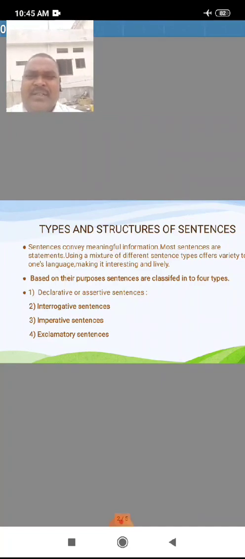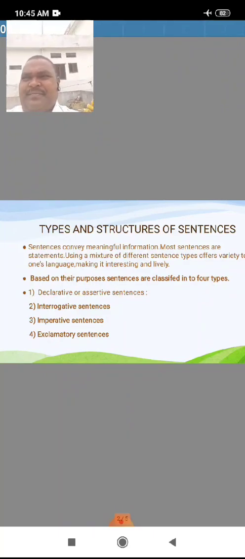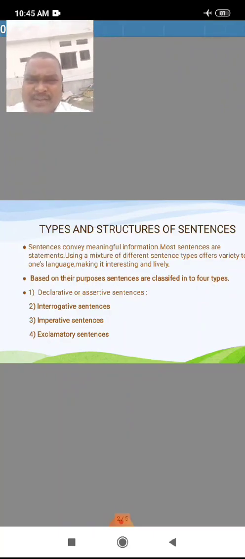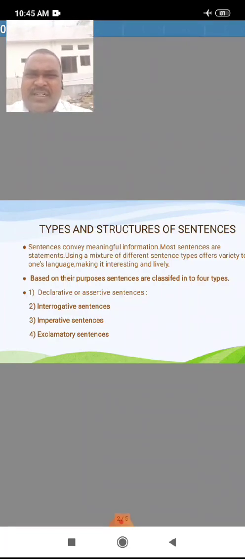What is meant by a sentence? Sentences convey meaningful information. You should know the meaning of that. What is a word? What is a sentence? You are aware of that.